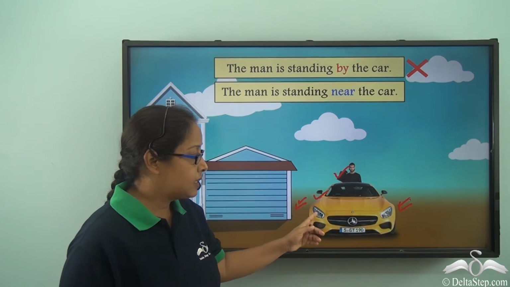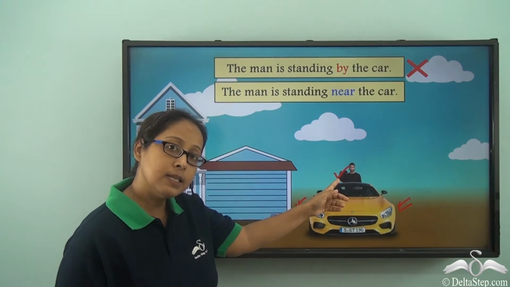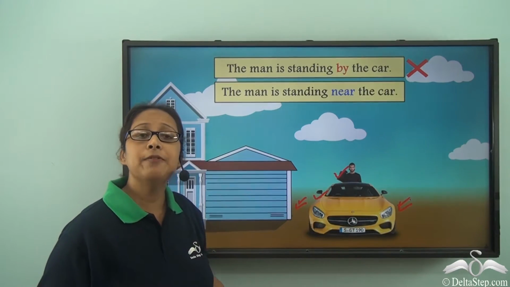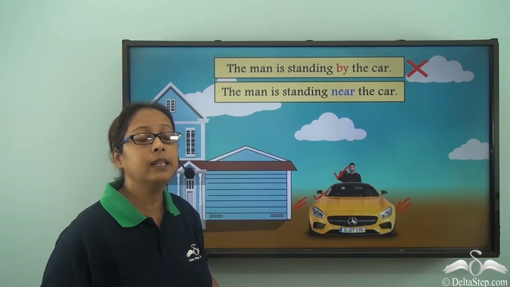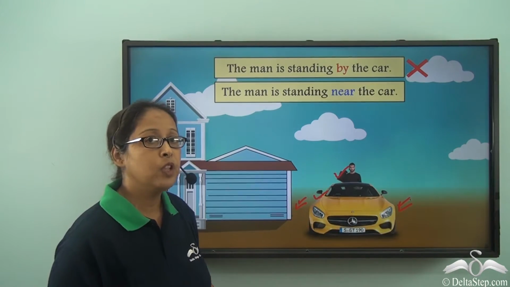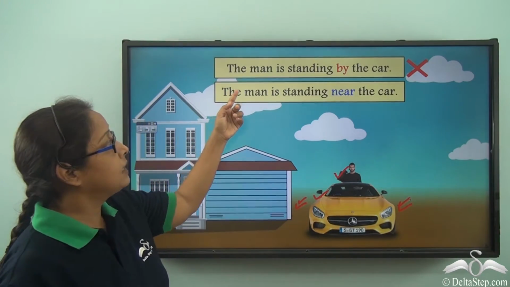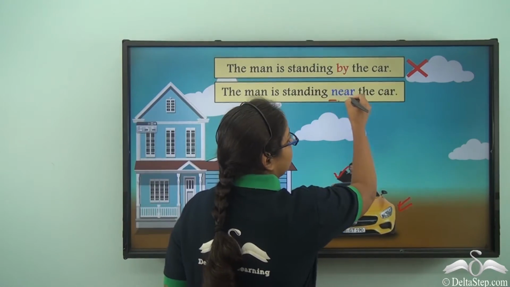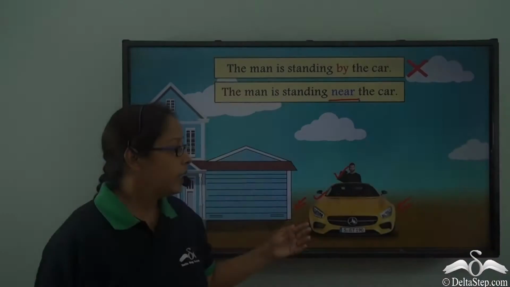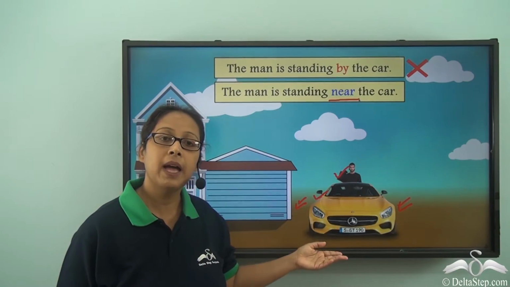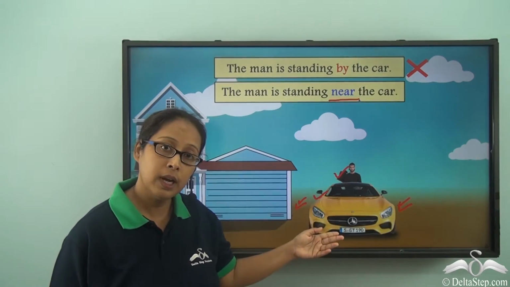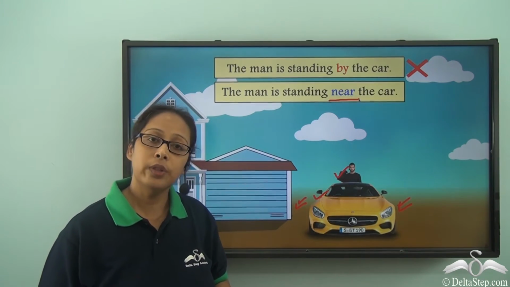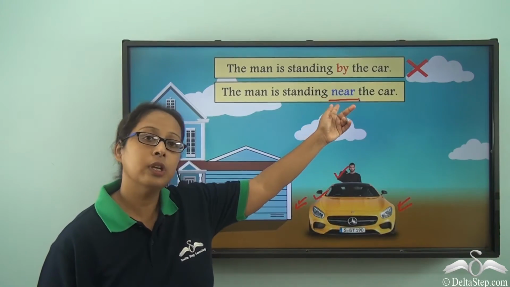Now we can see that this is the car and this is the man here. So he is close to the car, but where exactly is he standing? That is not specified. So we can say that the man is standing near the car. That would definitely be appropriate. In this case, we can see that the man is standing close to the car. He is behind the car, but he is still near the car. So therefore, we will use the preposition near.